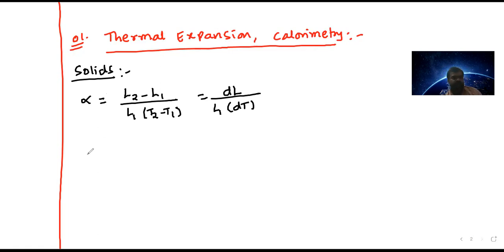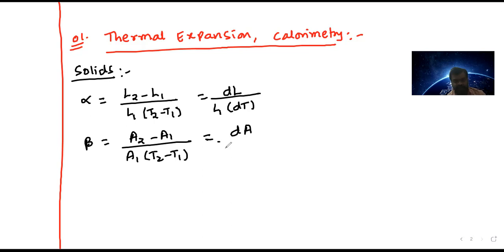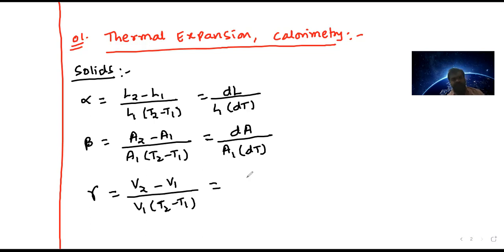And beta, it is change in area, that is A2 minus A1 by A1 times T2 minus T1, the change in area to the initial area times change in temperature. And then gamma is V2 minus V1 upon V1 times T2 minus T1, the change in volume by initial volume times change in temperature.